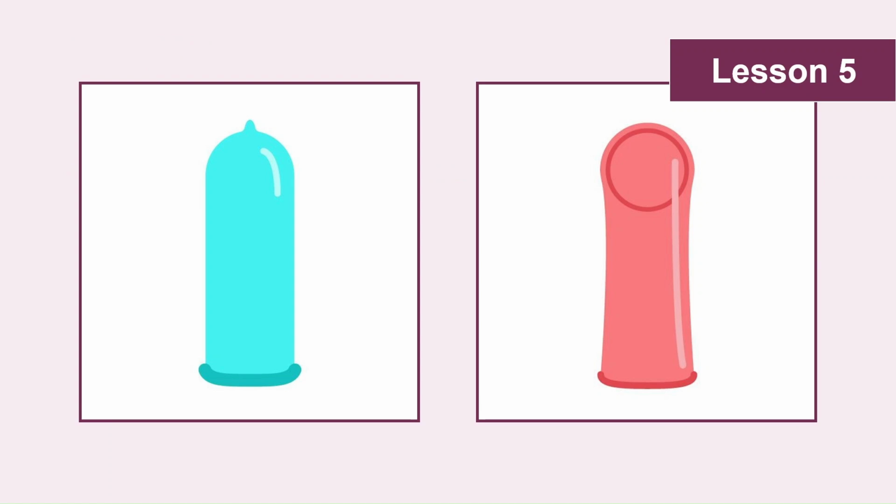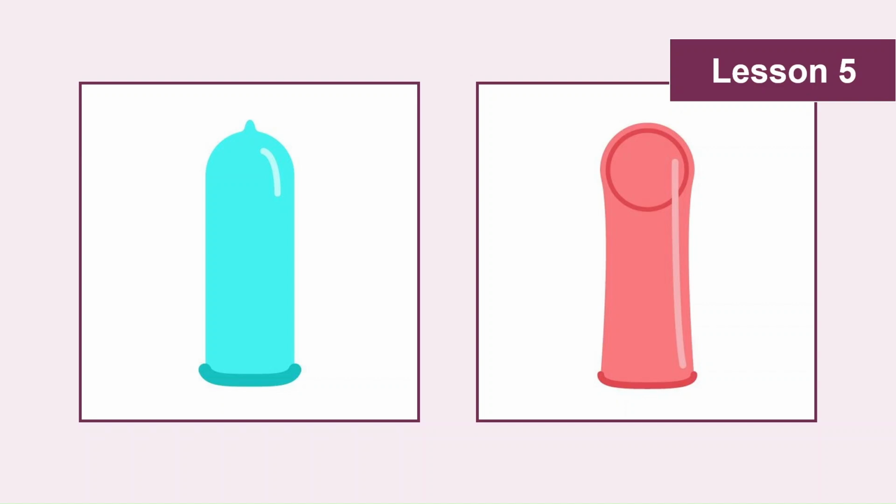This image shows both the external or male condom along with an internal or female condom, which is sometimes also known as a femidom. Pupils will probably recognise the external condom, but they may well have never seen or heard of an internal condom before. So there's information on the subsequent slides and in the scheme of learning to try to help pupils to recognise the differences between these two items.